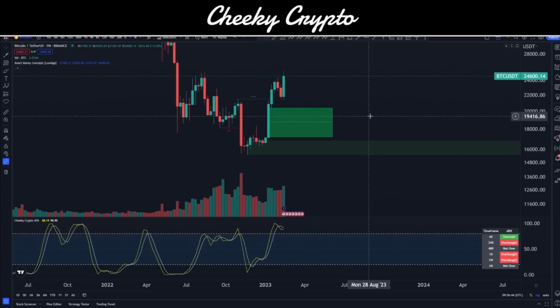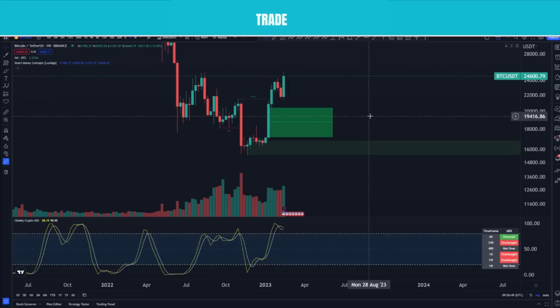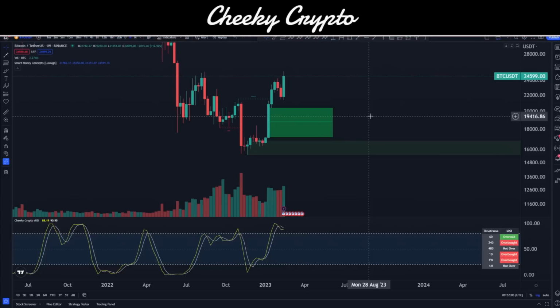So for the most part, it does look like we're getting very, very close to reversal. I wouldn't say we're necessarily there just yet, but I do expect a big drop in the price action of Bitcoin, of XRP, and pretty much most altcoins as well. VeChain, Harmony One, Cardano, most of them are looking for a move to the downside alongside BTC.